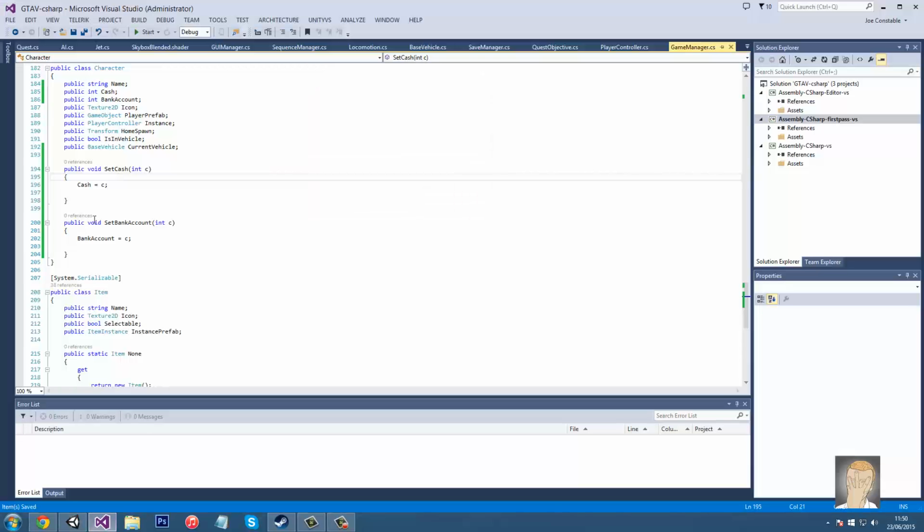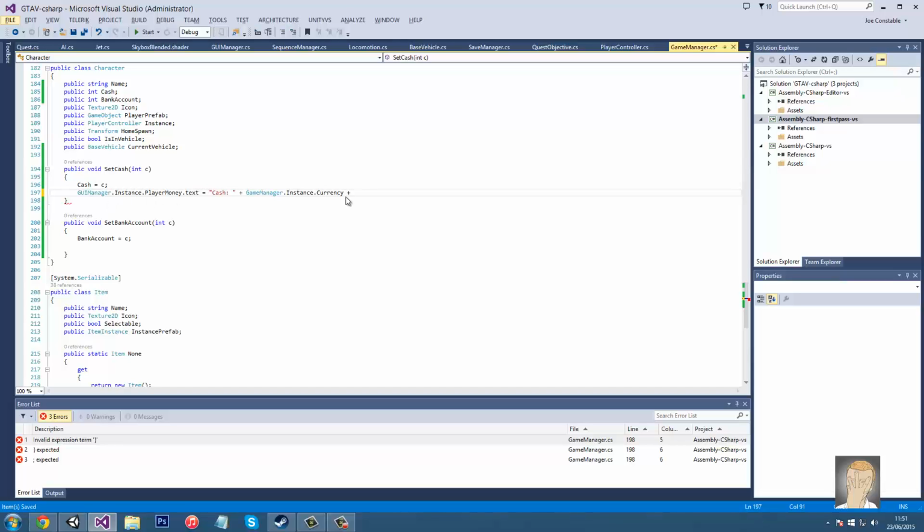So now what we're going to do is in our set cash and set bank account, go in set cash, GUI manager dot instance dot, we're gonna name it money, player money dot text equals "cash: " plus game manager dot instance dot currency plus cash dot toString plus space plus "bank account: " plus game manager dot instance dot currency plus bank account dot toString. That's it for now.